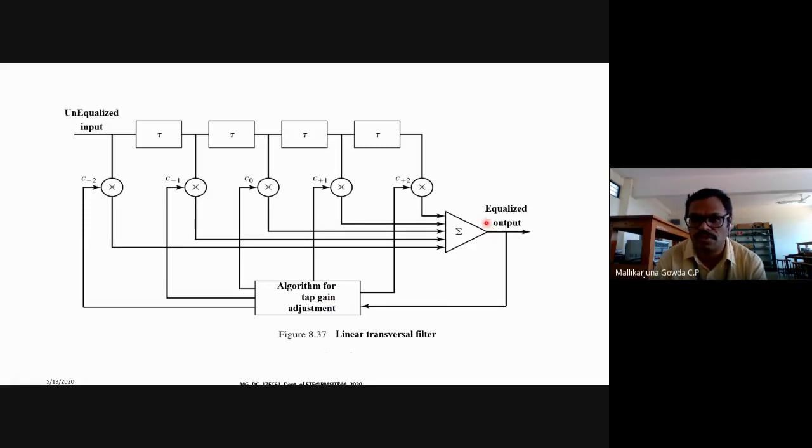So the equalizer output is applied to the input of this algorithm for tap gain adjustment. So the output of this tap gain, what I can write as C0, C+1, C+2, similarly C-1, C-2, all is applied to this. So these taps will be able to adjust and nullify the ISI. So this is what the meaning is.